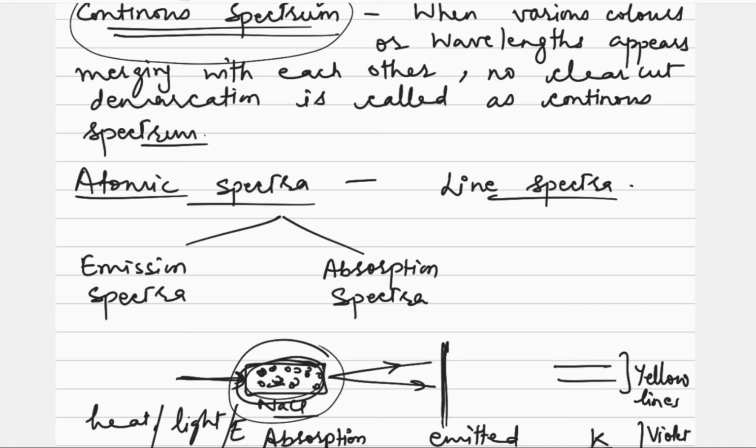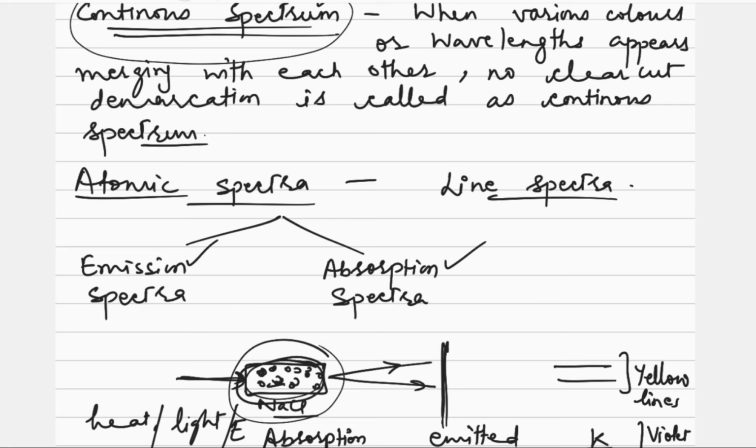Now the second way of classifying the atomic spectra. Atomic spectra can be of two types, that is emission spectra and absorption spectra, and atomic spectra is always observed in the form of lines only. So what is emission spectra?